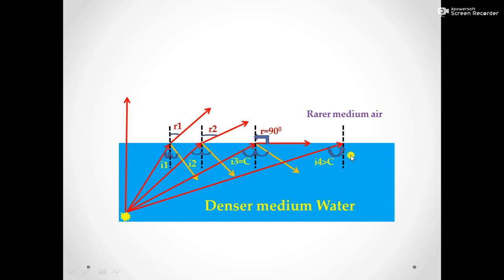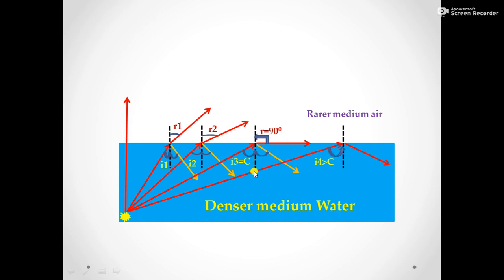Here there is no refracted ray. Here we will only get the reflected ray. That is also total internal reflection. There is no partial reflection. Total internal reflection. Reflection is happening because it is coming back to the same medium. So it is reflection only.